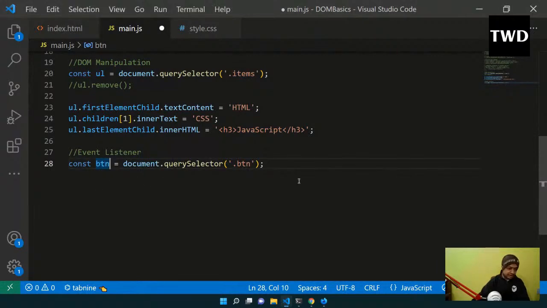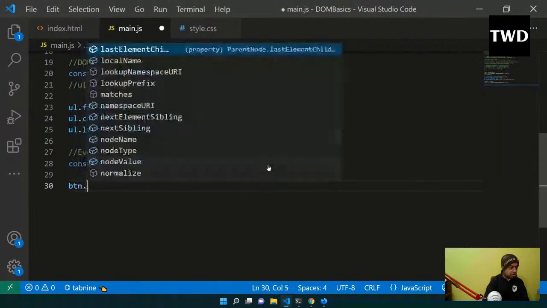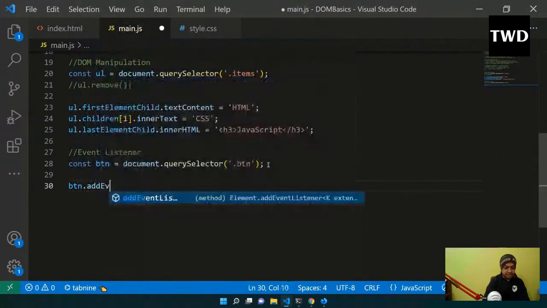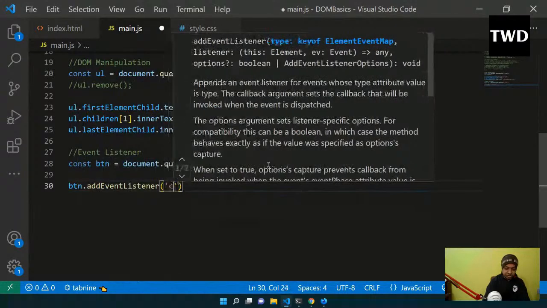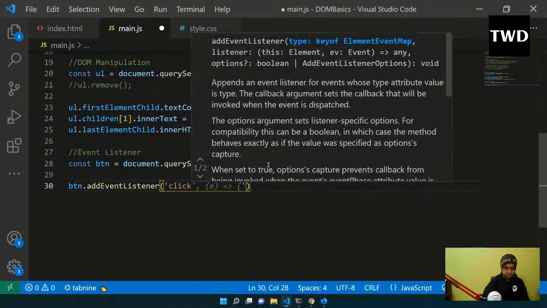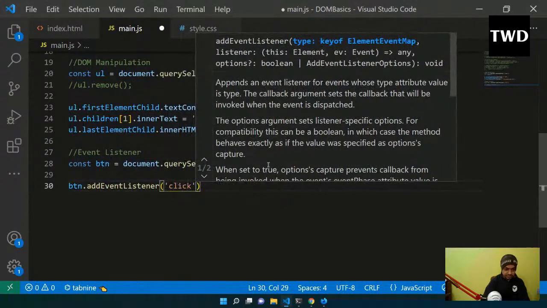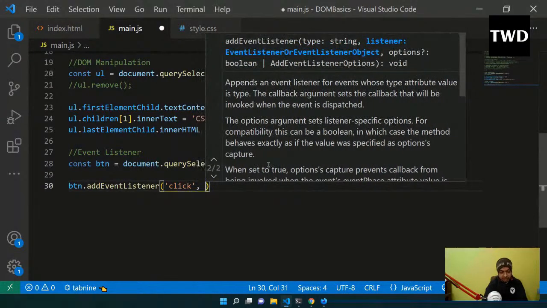Now I want to have an event listener. This is one of the very important things of JavaScript, to add an event listener. So btn dot add event listener I'll do, and then I'll do a click. This is how it is used. It will add an event listener which will always listen for a click. The moment I click, something will happen. So the moment I click, then I will run this thing.